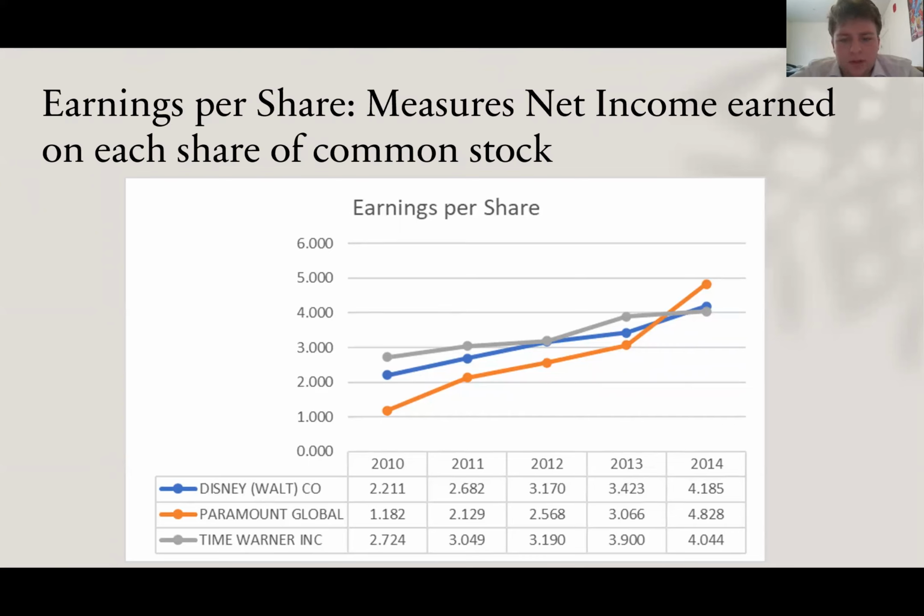However, with Time Warner, they saw their big increase from 2012 to 2013, whereas Disney experienced theirs from 2010 to 2012 as a linear progression.